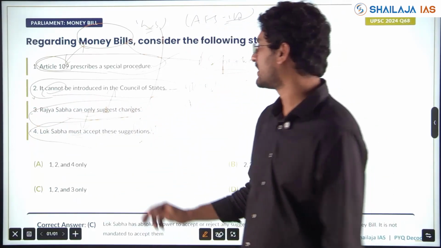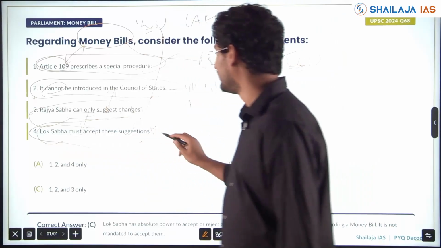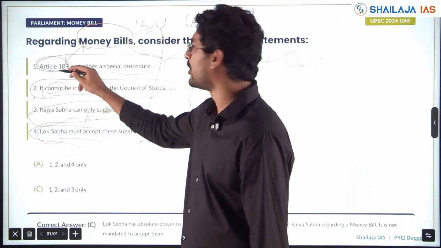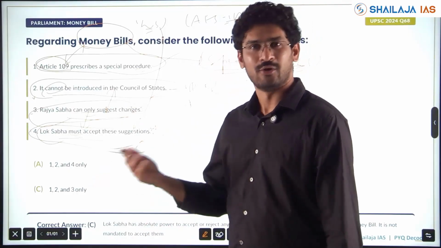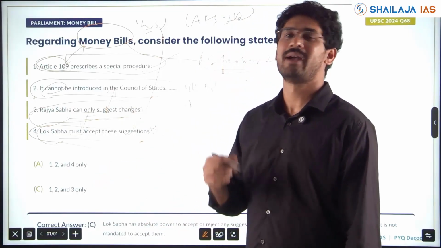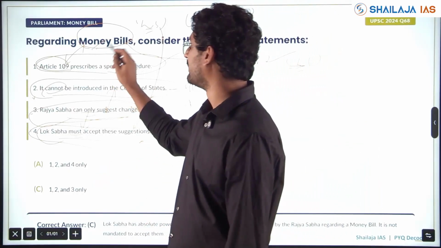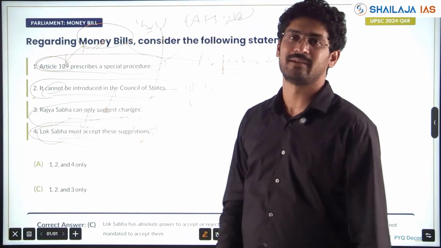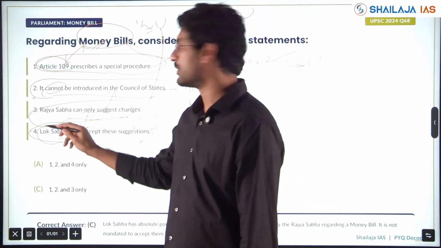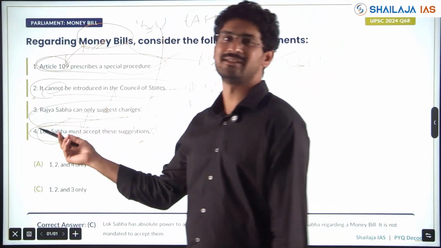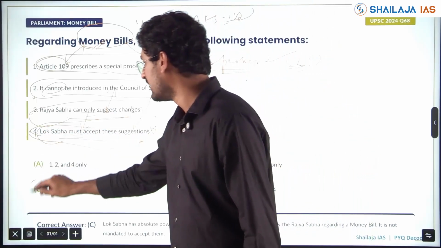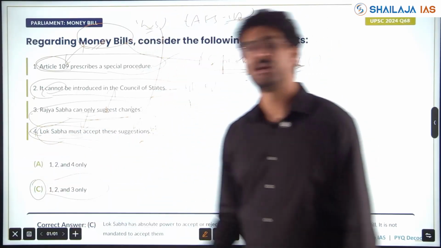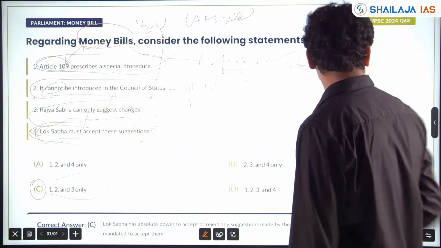But if you know the concept, you know this statement doesn't fit with all other statements, because it cannot be introduced in Council of State. Lok Sabha only it can be introduced. So Lok Sabha has the highest power with respect to money bills, annual financial statement, and budget. Rajya Sabha can only suggest changes. Therefore, it is not mandatory to accept. So statement 4 is wrong. Answer will be 1, 2, 3. This question was asked in 2024.